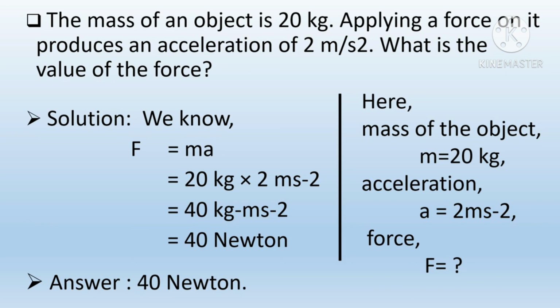Here, mass of the object m equal to 20 kg and acceleration a equal to 2 meter per second square. After calculation, the force F equal to 40 kg meter per second square, which we can say 40 Newton. So the answer is 40 Newton.